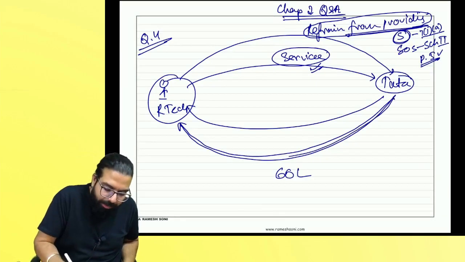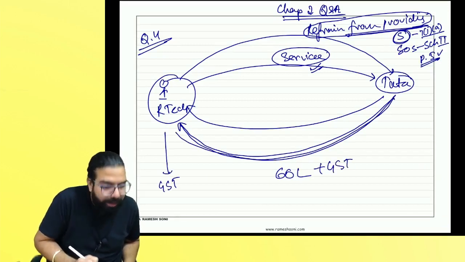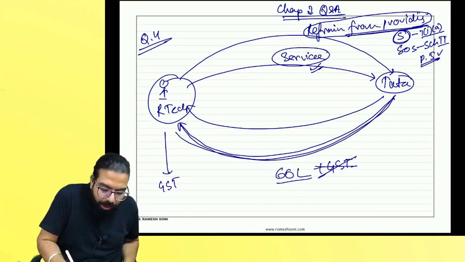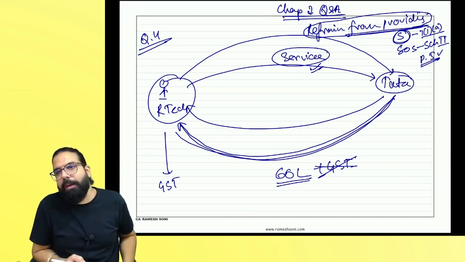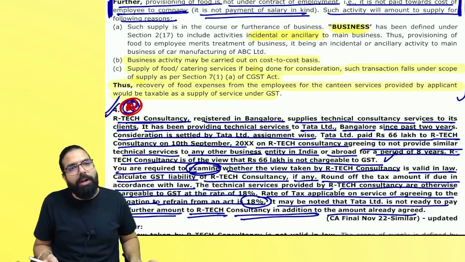So Tata is going to pay 66 lakh. You should have actually collected GST and paid the GST to the government, right? But they are not paying GST separately. What will you do? You have to go ahead and take out GST from this and pay to the government. Are we clear, everyone? Did you guys understand the question 100%?